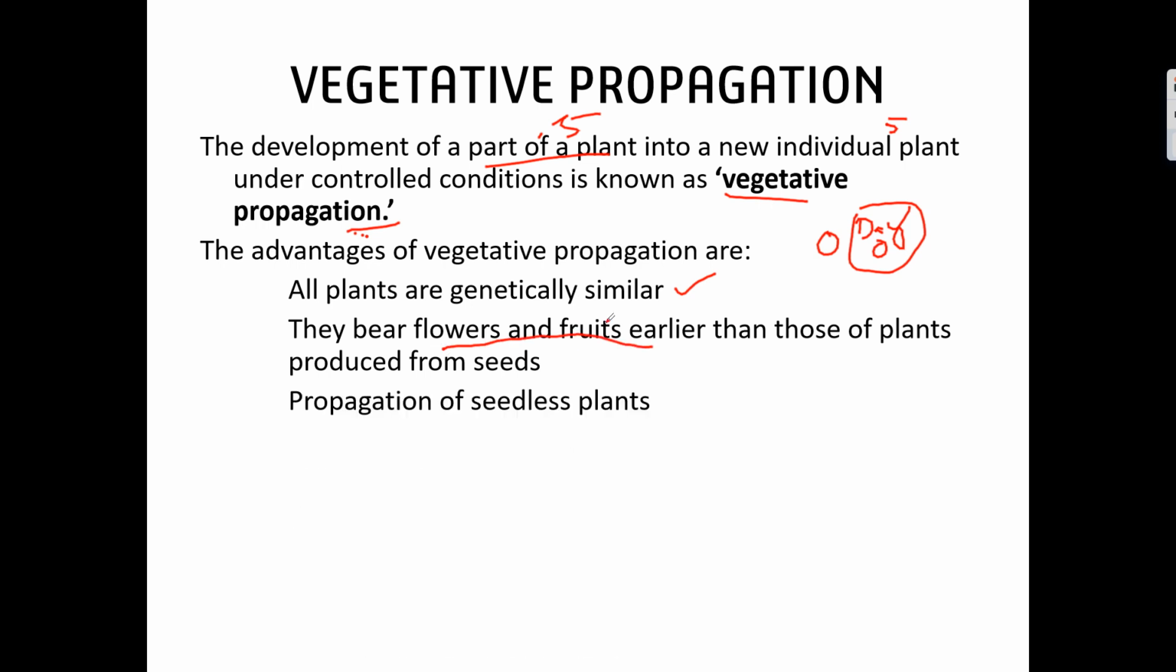And propagation of seedless plants. Without any seeds, we are developing the plant. That is called propagation of seedless plants. If there are advantages, there will be some disadvantages also. So what are they? There is no variation. All plants are similar, so there is no variation.